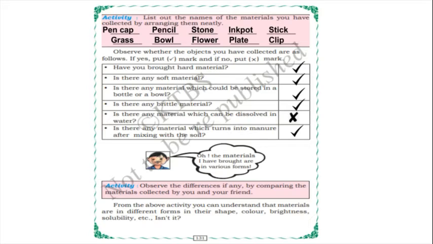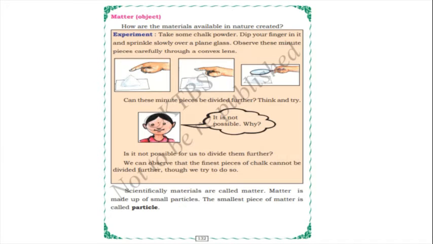And some materials we can convert into manure. These different types of forms we can see in what we have collected now. Next, matter. How are the materials available in nature created? Already we have come to know about matter.